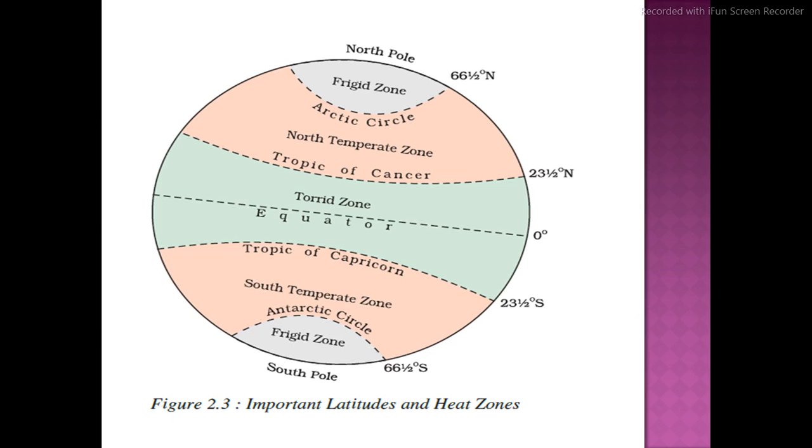So in the last 10 minutes I will allow you to ask your doubts and difficulties. As you are observing, at the top of the circle is North Pole, at the bottom of the circle it is written South Pole. So it is clear, on the Earth, this is North Pole, this is South Pole. This is the center, one dotted line here called the equator. These all are latitudes, right? At the north we have Tropic of Cancer and Arctic Circle. At the south we have Tropic of Capricorn and Antarctica Circle.